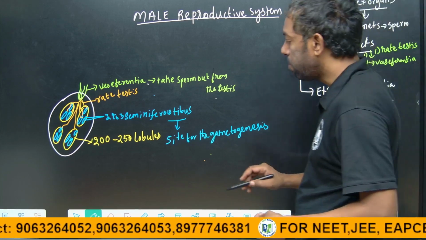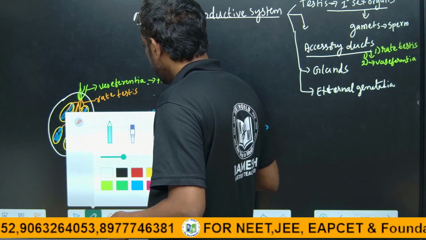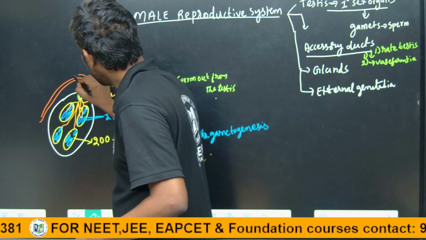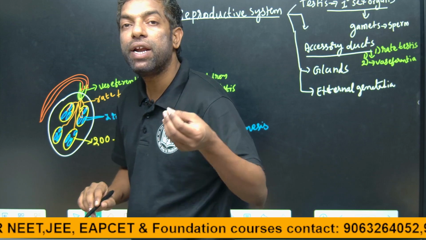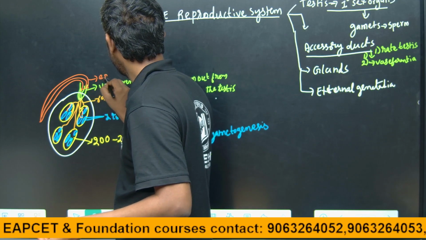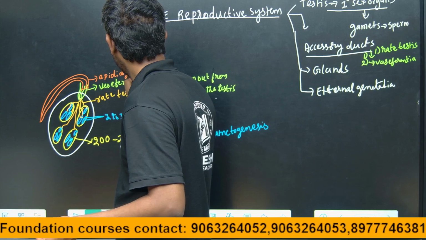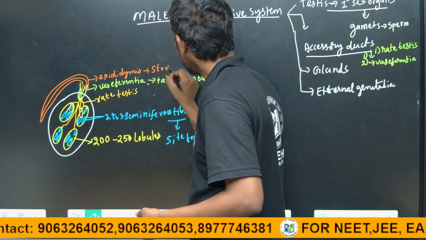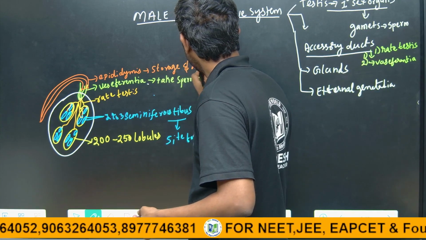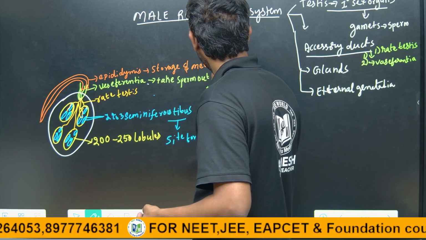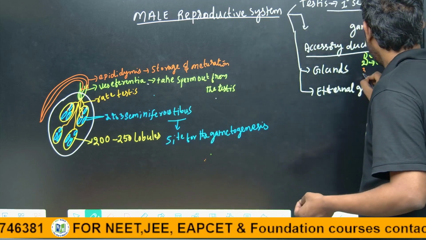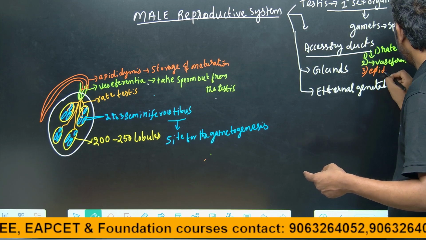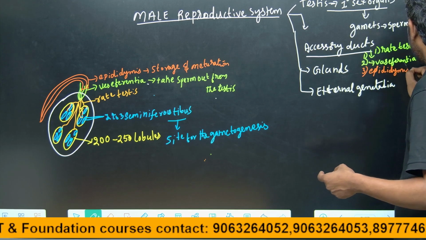From the vasa efferentia, the sperm exit into another tube, the epididymis. The epididymis is the site for storage and maturation of sperm. So the next accessory duct is the epididymis.